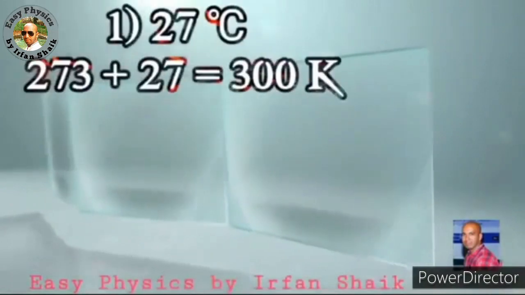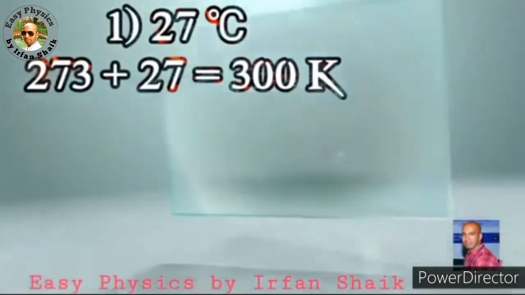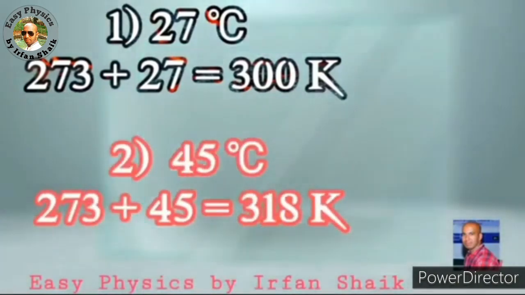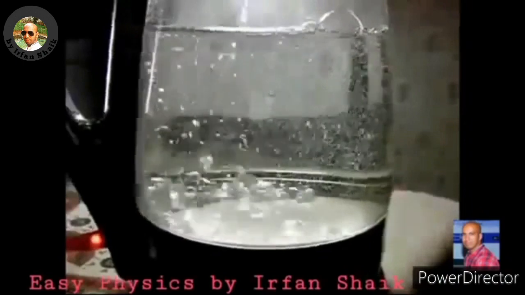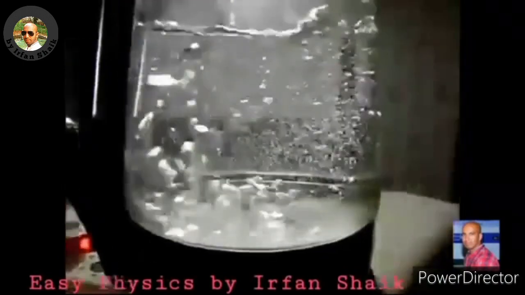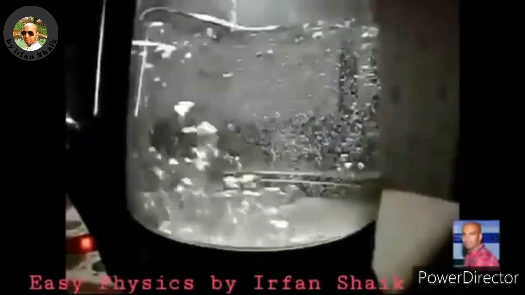Observe these two examples. Observe this jar. This jar contains water. Here we are increasing the temperature of this water. See how fast the molecules are moving.